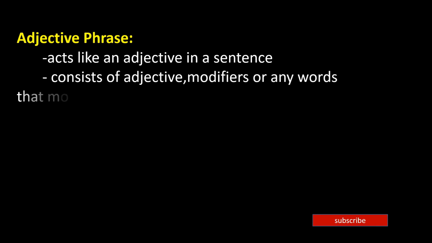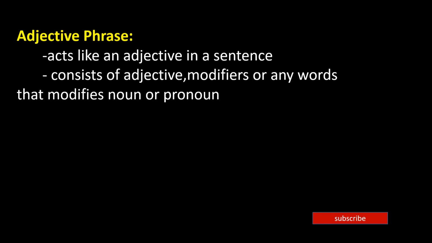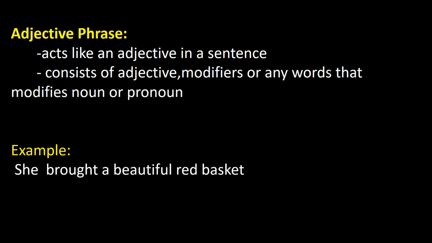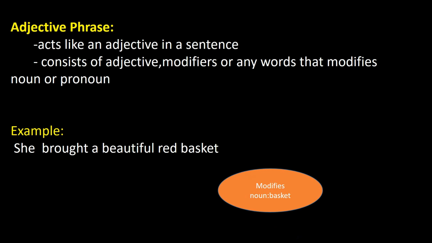Next, the adjective phrase. From the phrase itself, it acts like an adjective in a sentence. It consists of an adjective, modifiers or other words that modify a noun or pronoun in a sentence. Example: she brought a beautiful red basket. From this example, this phrase modifies the noun basket, that it is very beautiful and it is red in color.